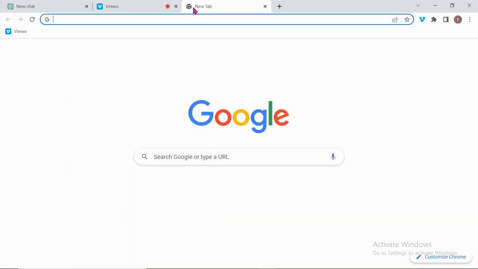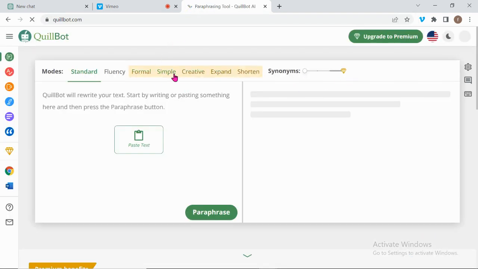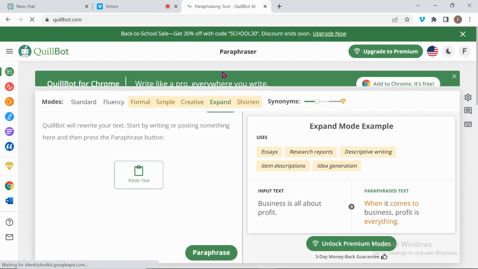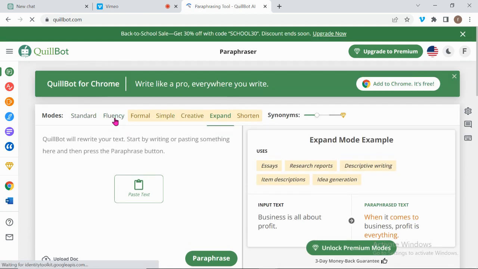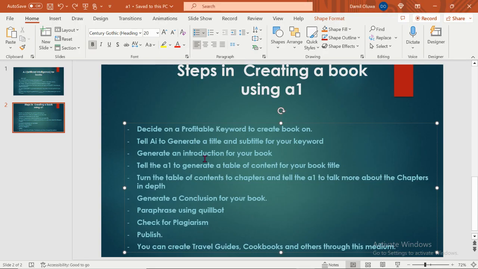I'm not sure I have a Quillbot subscription on it, so let me just go on here. Expand will definitely give you more content. What I love using is the fluency mode or expand. If I want more content, I'll use expand. And of course, you need to have the premium version of Quillbot.